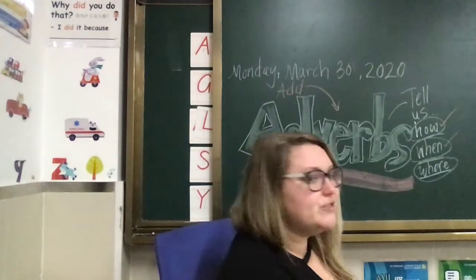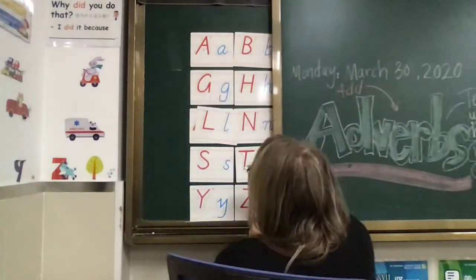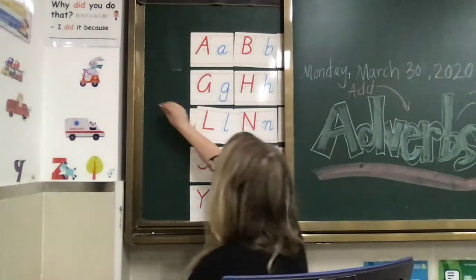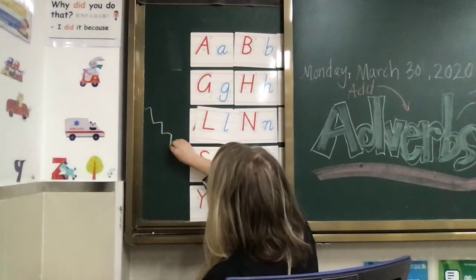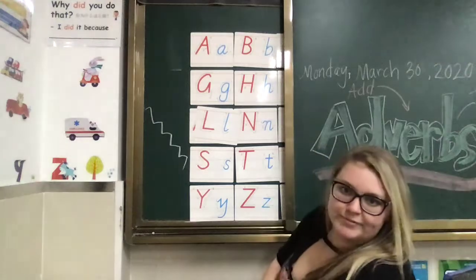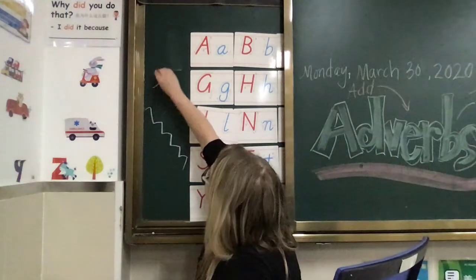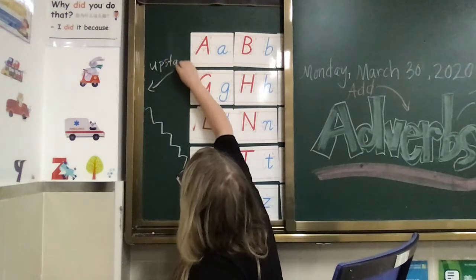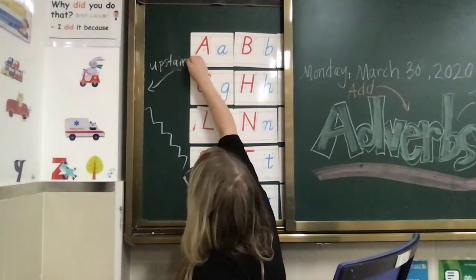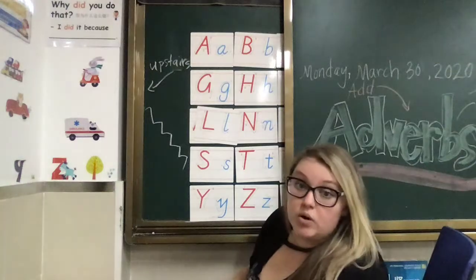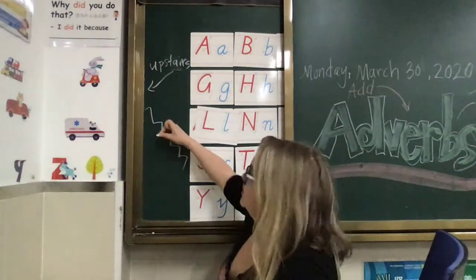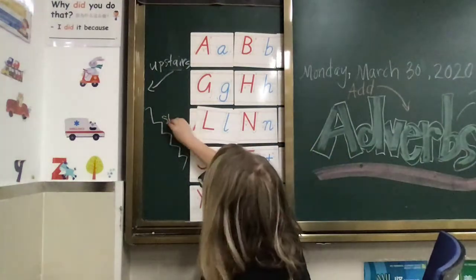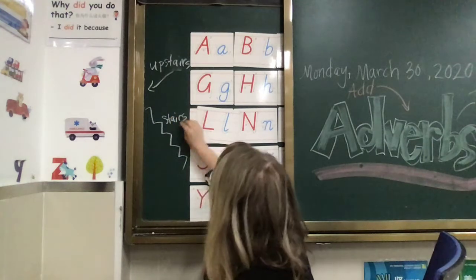Do you need me to draw you a picture? Okay. So upstairs is any room up any stairs. So I will go upstairs. And if these are stairs, okay?